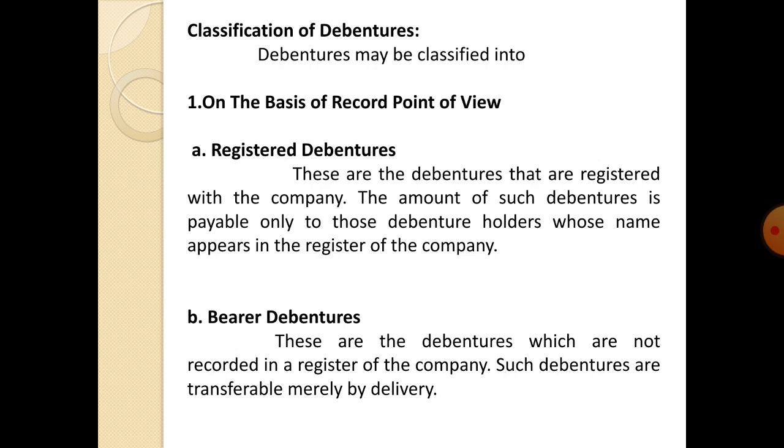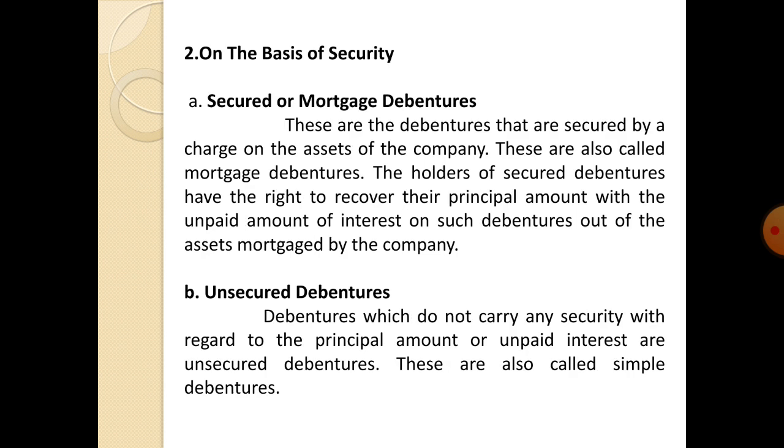Second one is bearer debentures. These are the debentures which are not recorded in a register of the company. Such debentures are transferable merely by delivery. So, by this definition, we can know that every debenture holder has to register with the company. Let us move to the next slide.